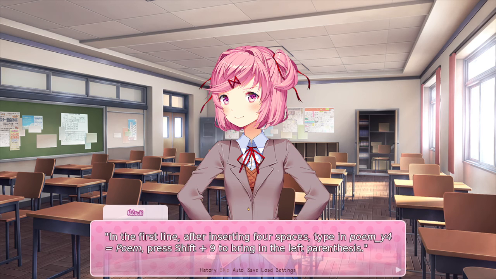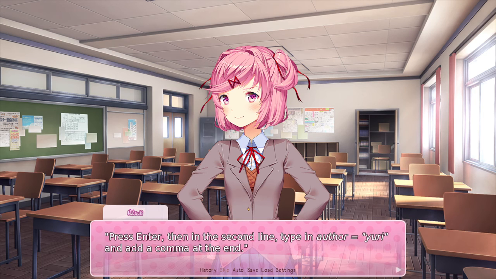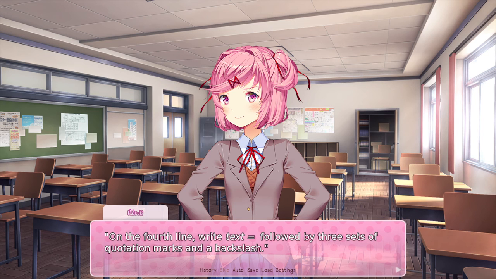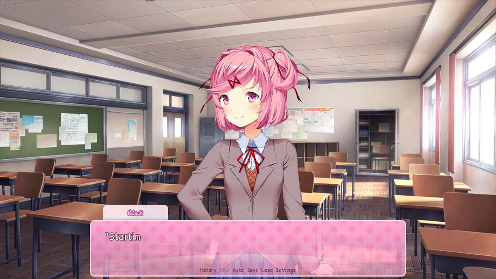In the first line, after inserting 4 spaces, type in poem Y4 equals poem, press Shift plus 9 to bring in the left parentheses. Press enter, then in the second line type in author equals Yuri and add a comma at the end. On the third line, write title equals, and then your poem's title in quotes. On the fourth line, write text equals followed by 3 sets of quotation marks and a backslash. Starting with the next line without any spaces at the start, write your poem message.